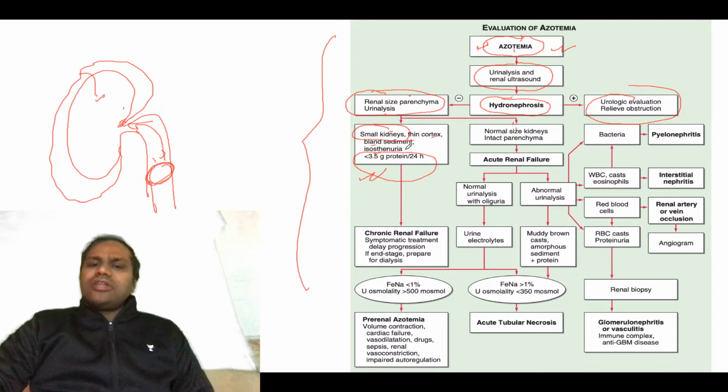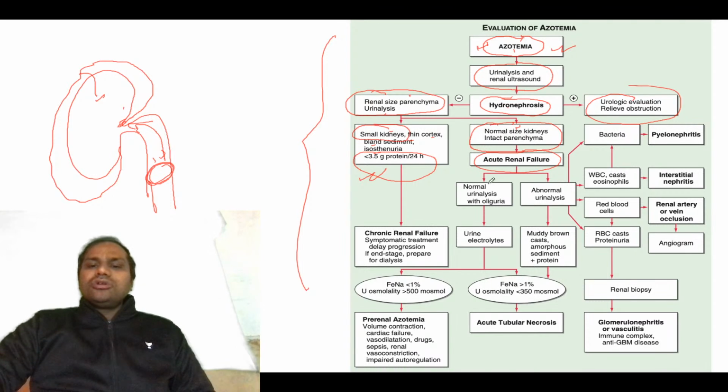If it is small, then you just see the urine analysis and whether protein is present or not. If the kidney size is normal and the parenchyma is very much intact, then there are chances that there can be acute renal failure.